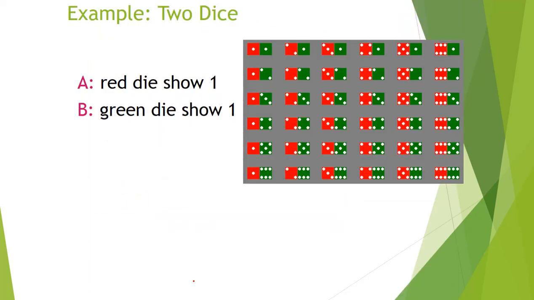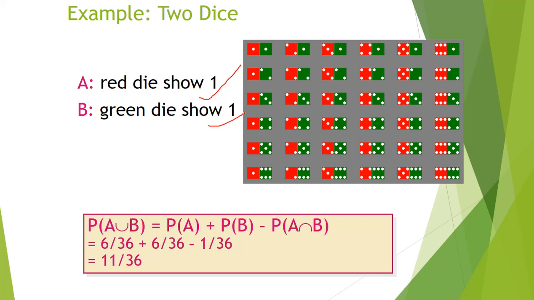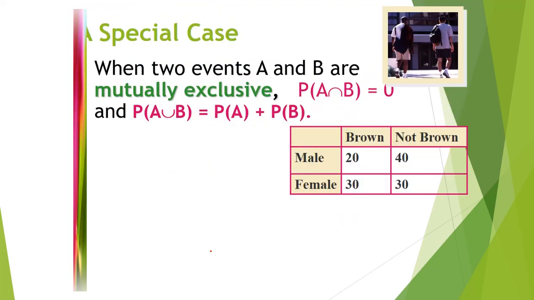See one more example related to dice. Red dice shows 1, green dice shows 1. Now I want the probability of A, here you get 6, intersection means 1, so totally 6 by 36, 6 by 36 and minus 1 by 36. Special case means here independent.